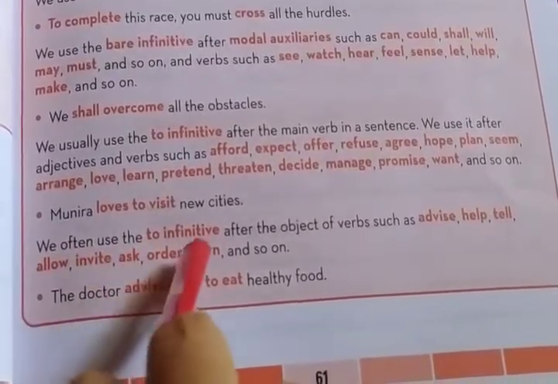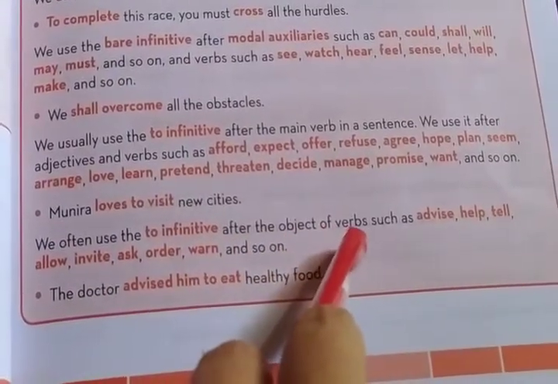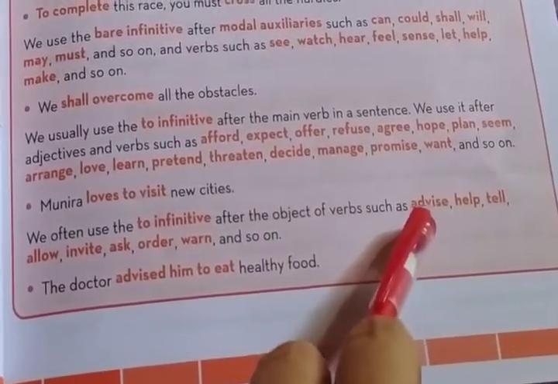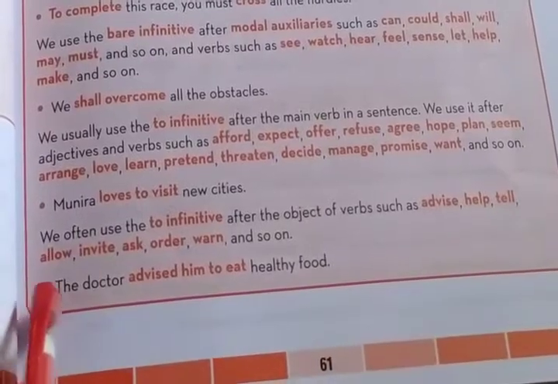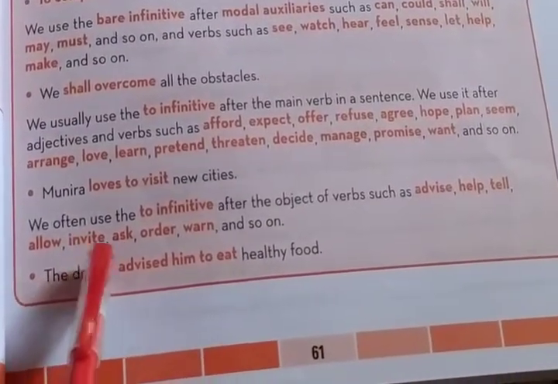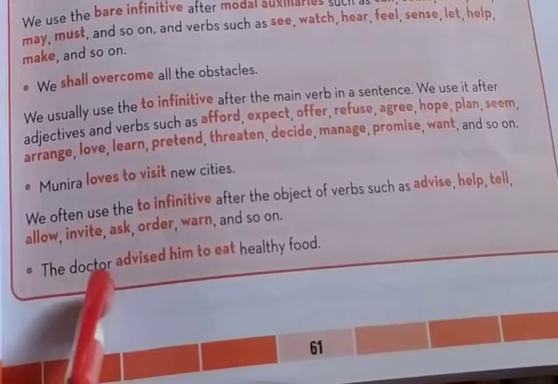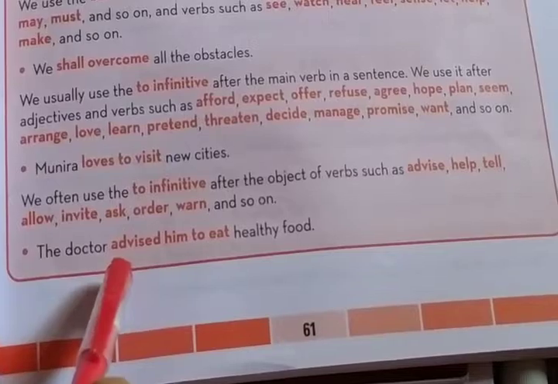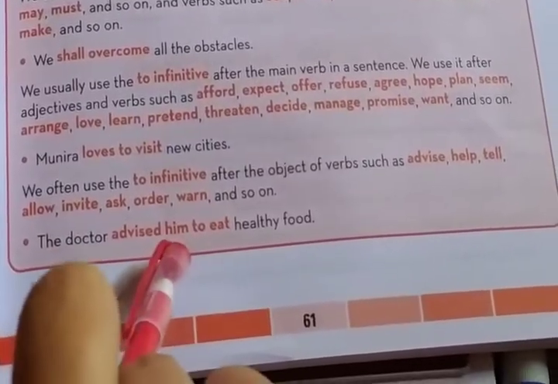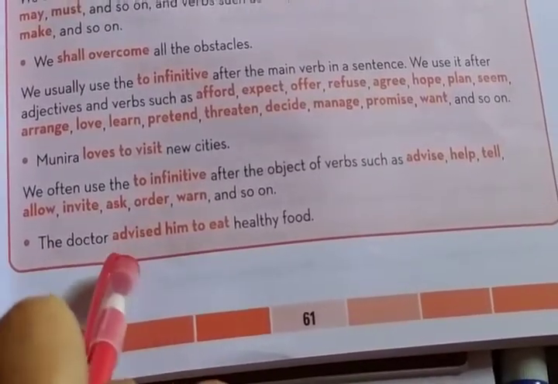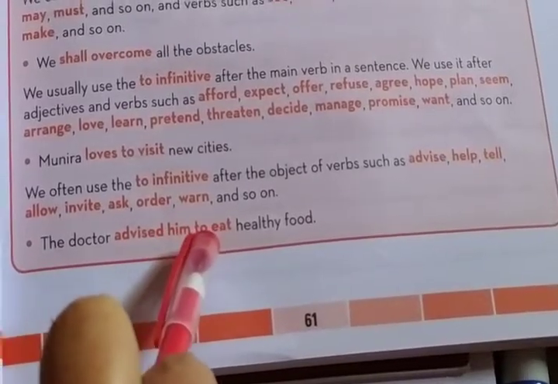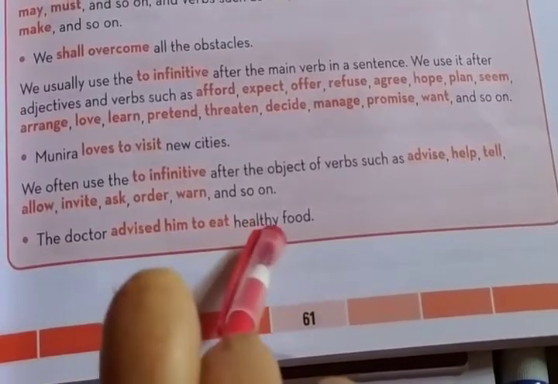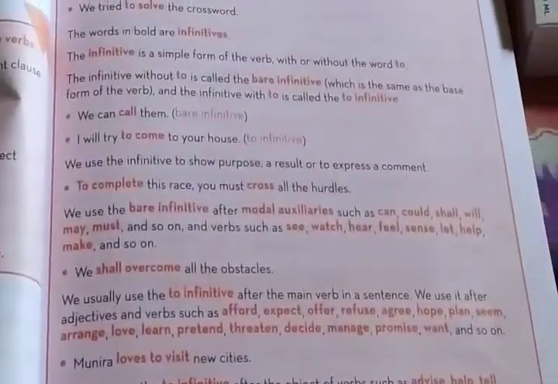We often use the to-infinitive after the object of the verb. So after the object of a verb it is also placed, with verbs such as advise, tell, allow, invite, etc. For example, the doctor advised him. Here the main verb is advise, and "him" is the object of the verb advise. After this object, you can use a to-infinitive verb: to eat healthy food. Okay, I think it is clear.